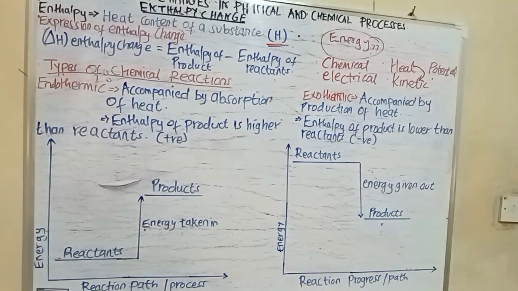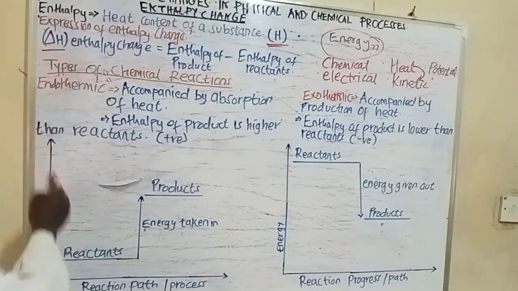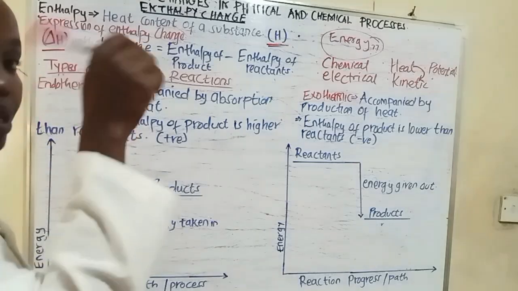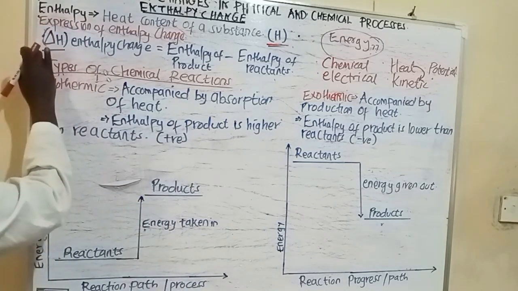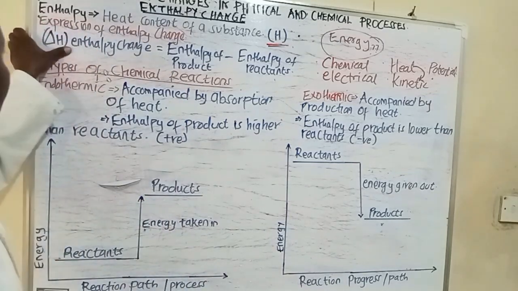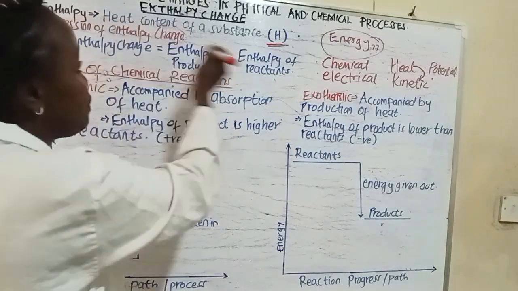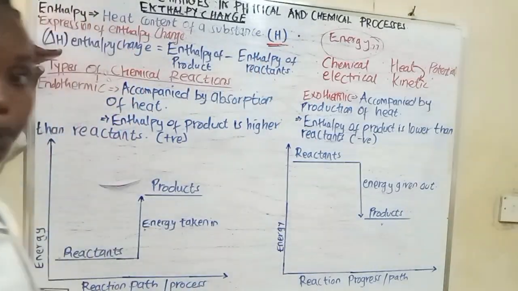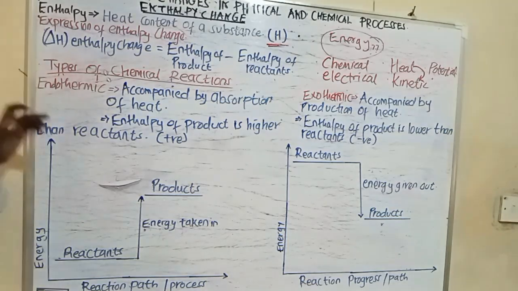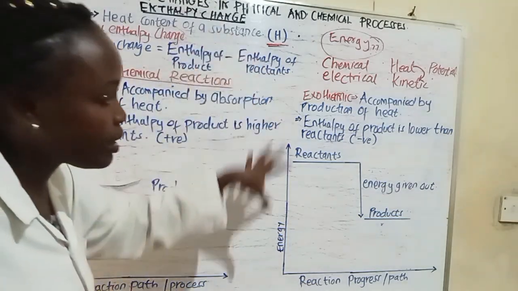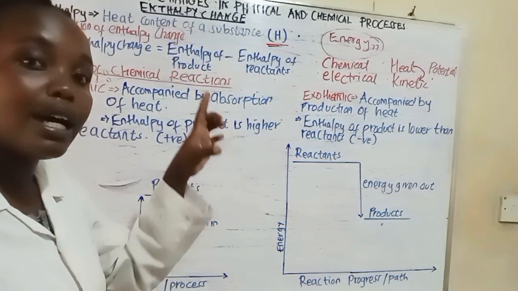You can see I've written something that looks like a triangle and then H. This is delta. So we express enthalpy change as delta H, because enthalpy is denoted as capital H.